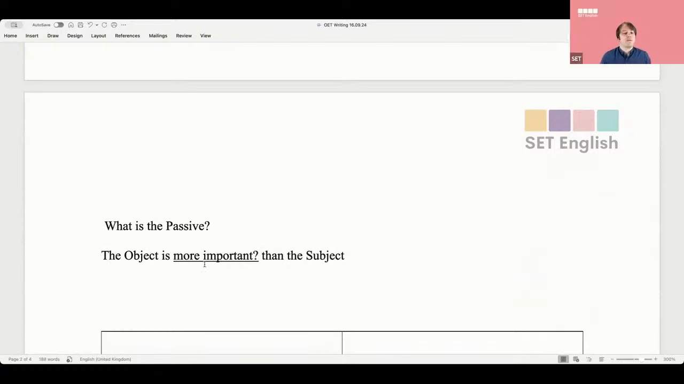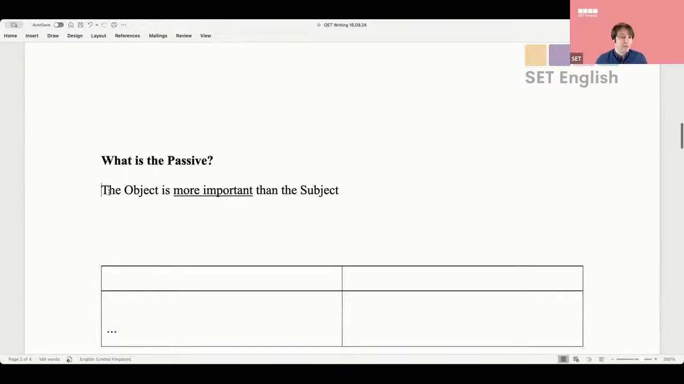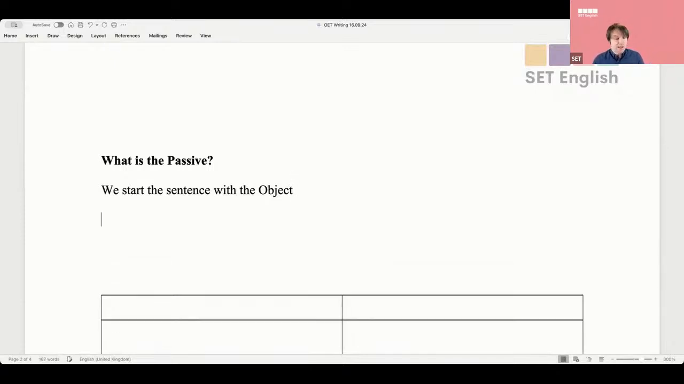Okay, I agree with you, Mohadissa. Now, does that change the way we start the sentence? Yeah, we start with the object. I'm going to change this, and I'm going to say we start the sentence with the object, because it's important. Sometimes as well, though, Mohadissa, it's the action that's important. It's not always the object. Sometimes it's the action as well. But let's have an example.